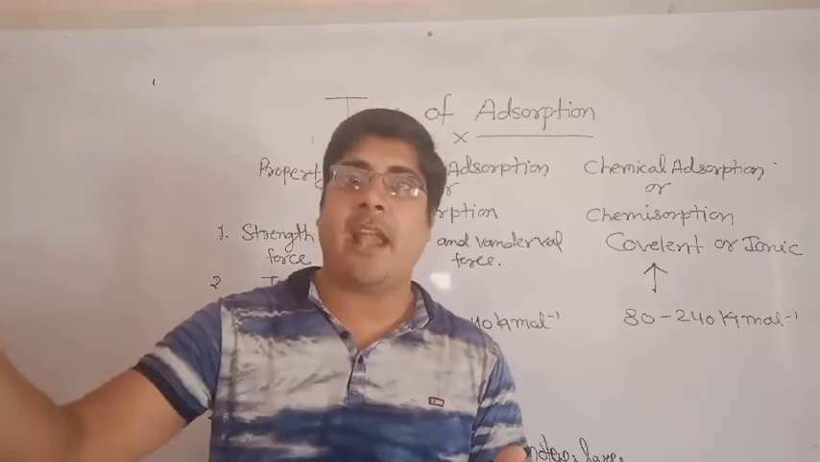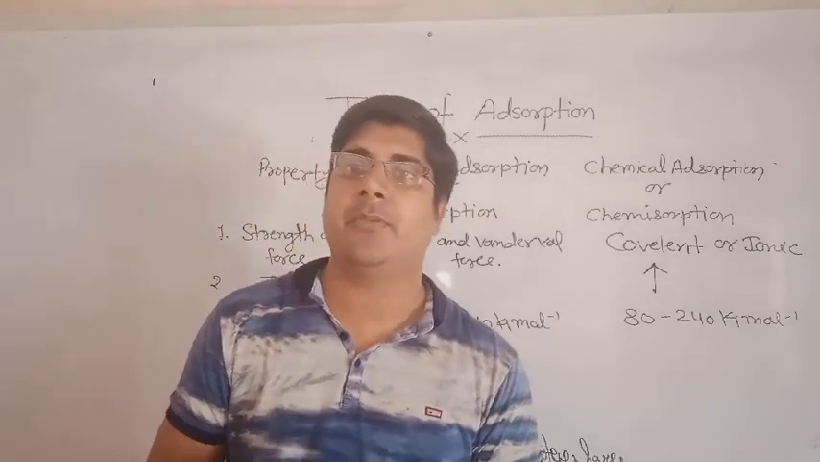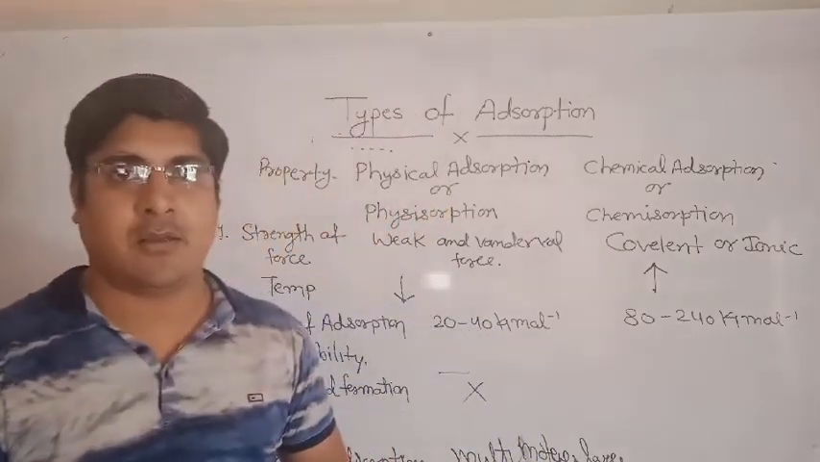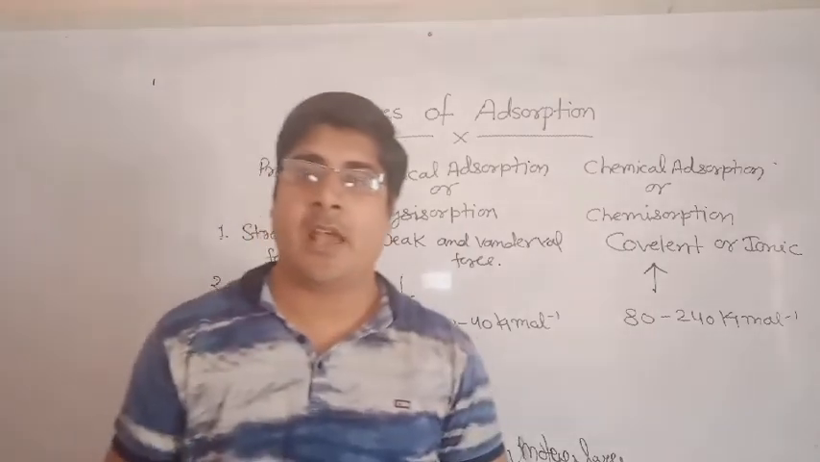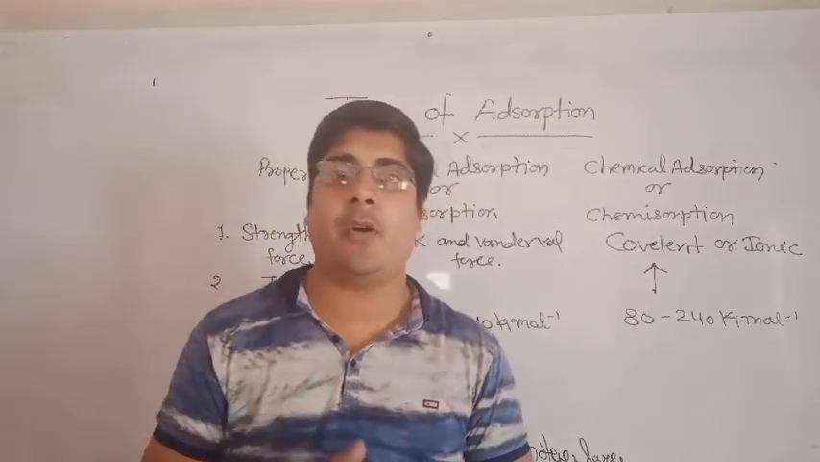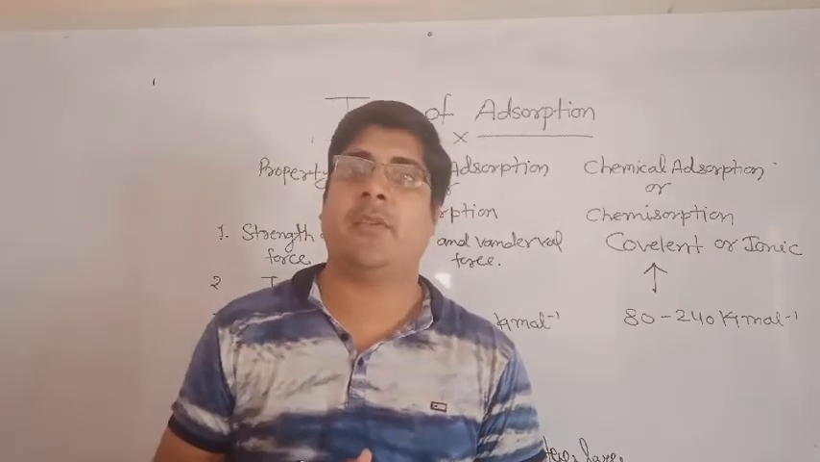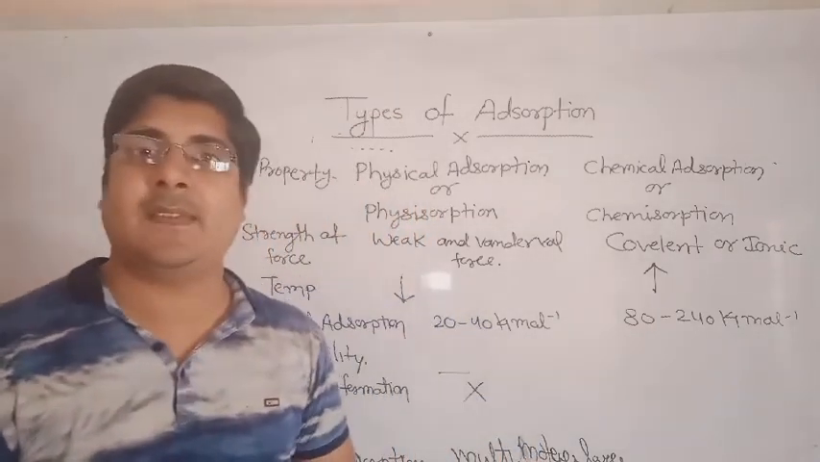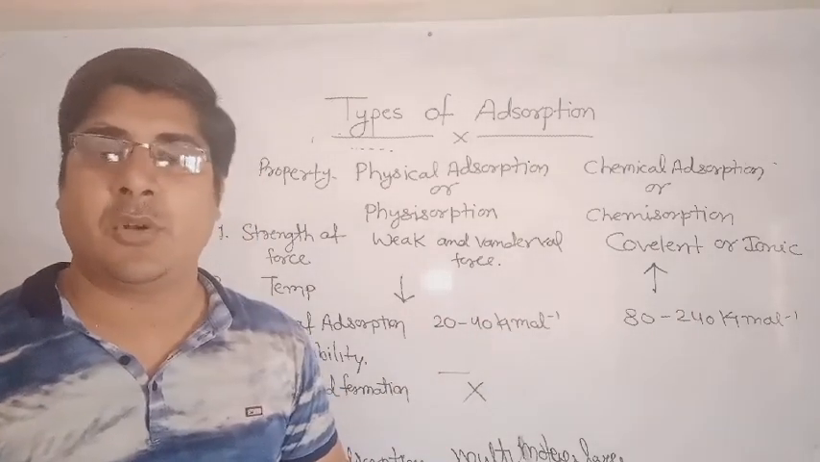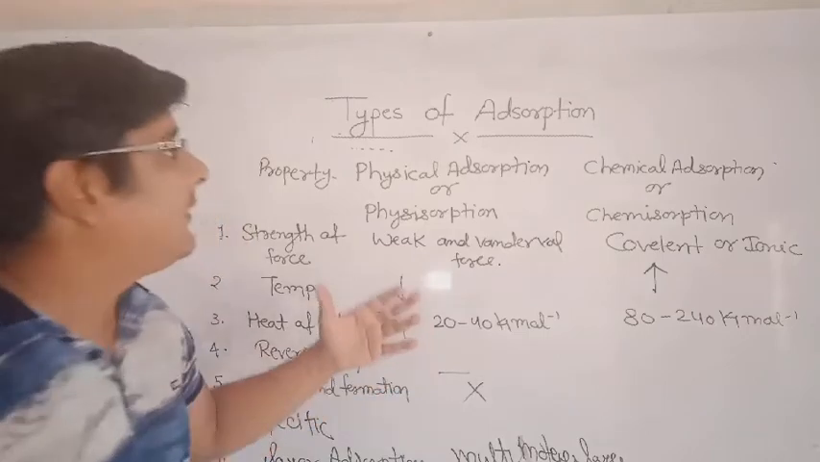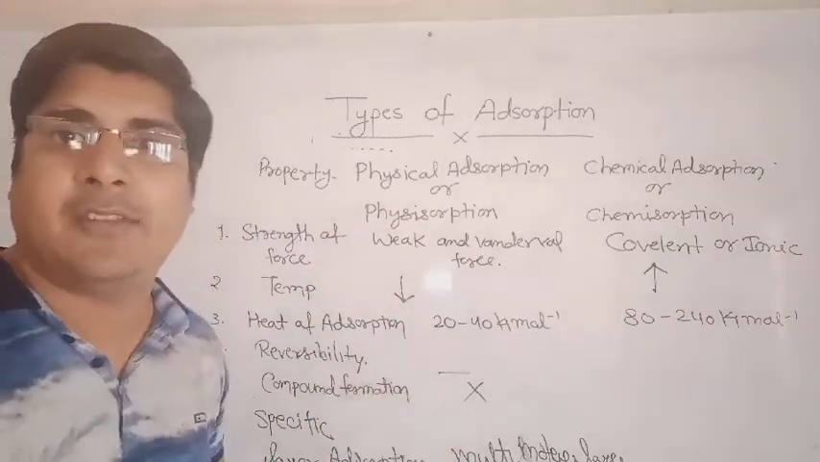When dinitrogen adsorbs on the surface of mica, there will be a weak van der Waals force between dinitrogen and mica. So we can say it is an example of physical adsorption. And when moisture adsorbs on the surface of silver or moisture adsorbs on the surface of iron, then we can say that it is chemical adsorption. Okay, so these are the differences between physical adsorption and chemical adsorption.